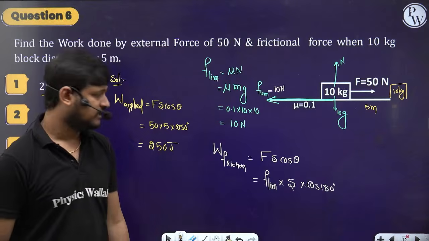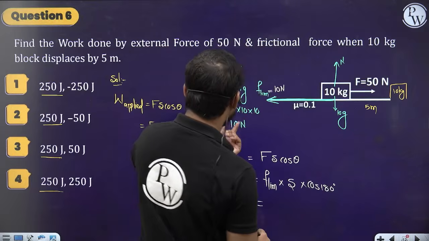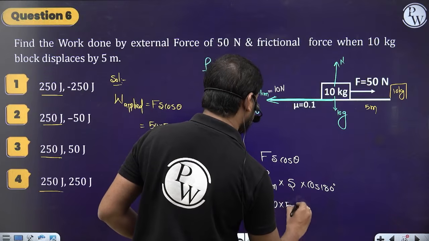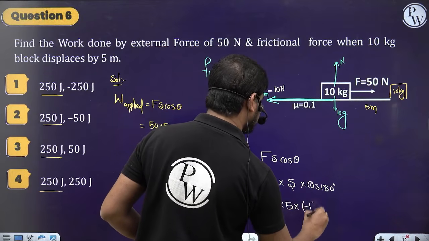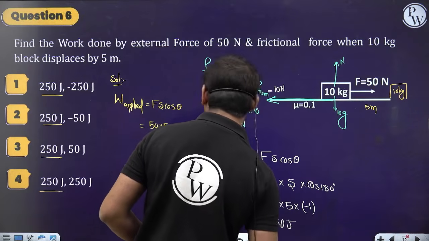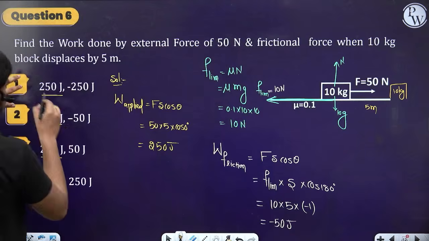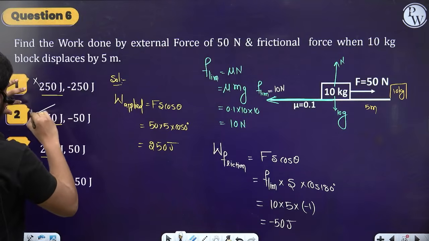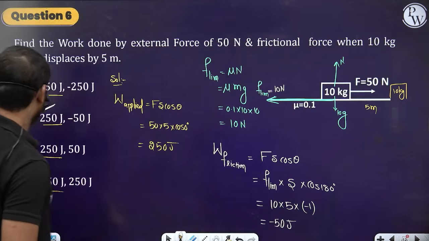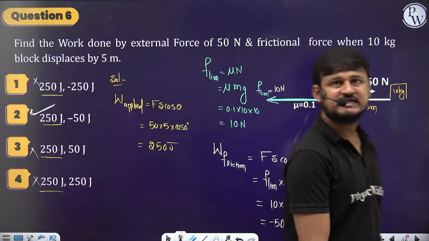180 degrees, right? So the limiting friction that we got, 10, into the displacement 5, into cos 180, which is minus 1. So which is nothing but minus 50 joules. So the first option is ruled out. The second option is correct, so this is plus 50. This is 250, no. So option B is the correct one.